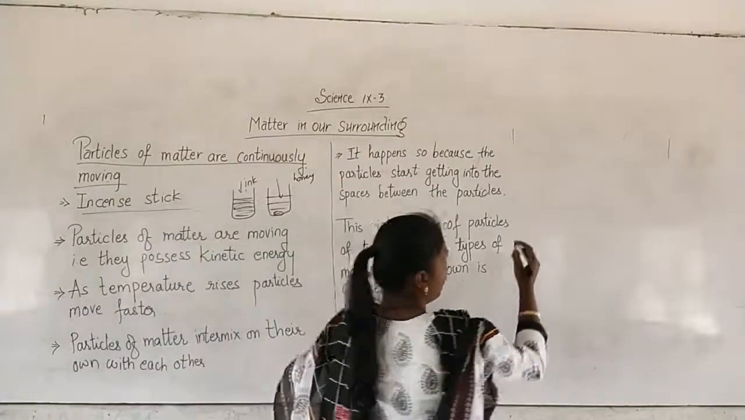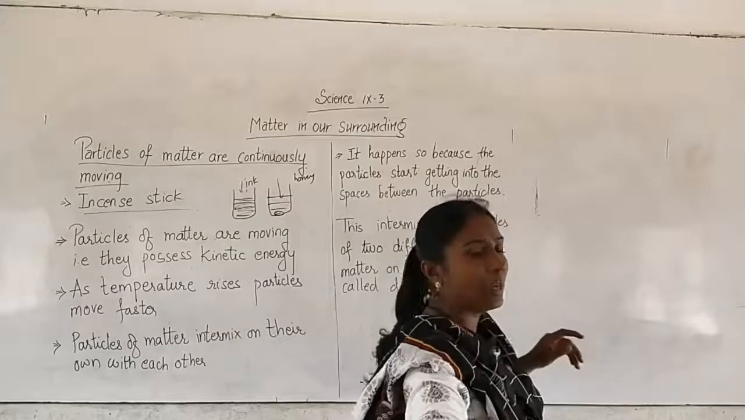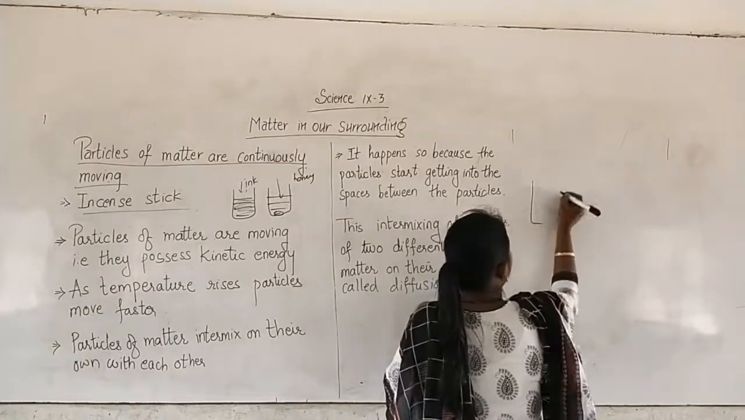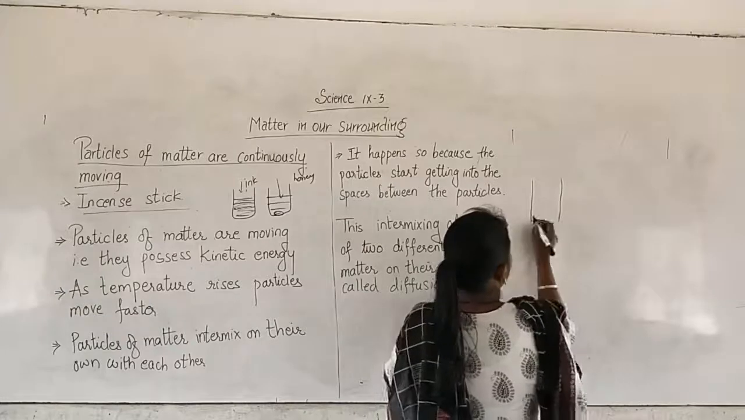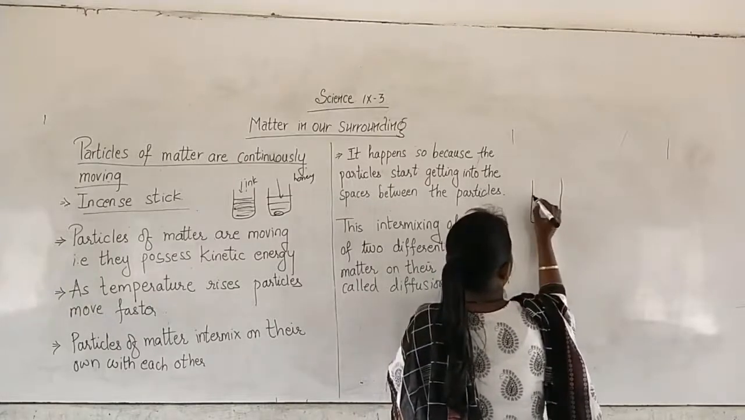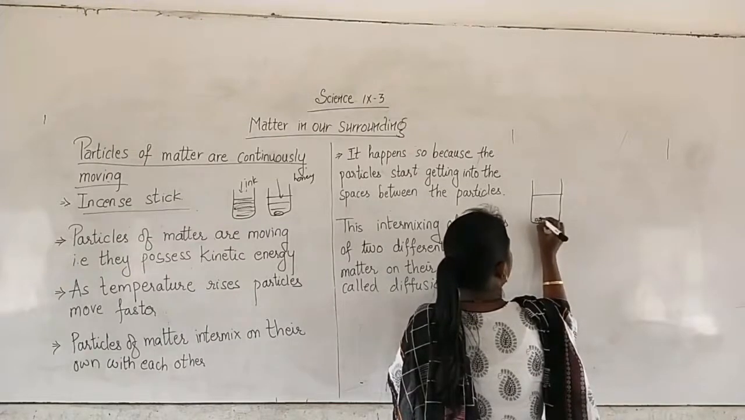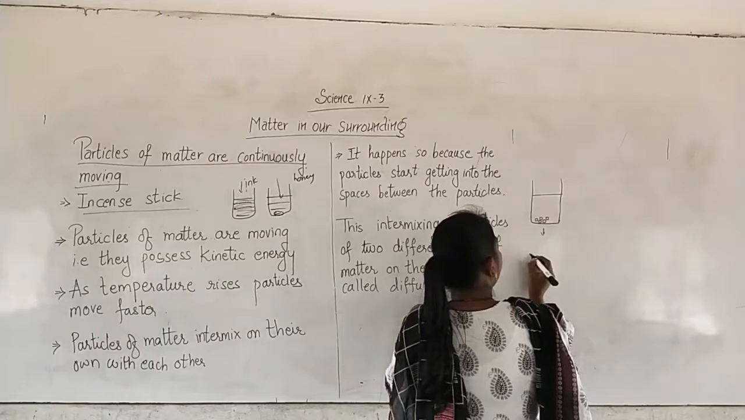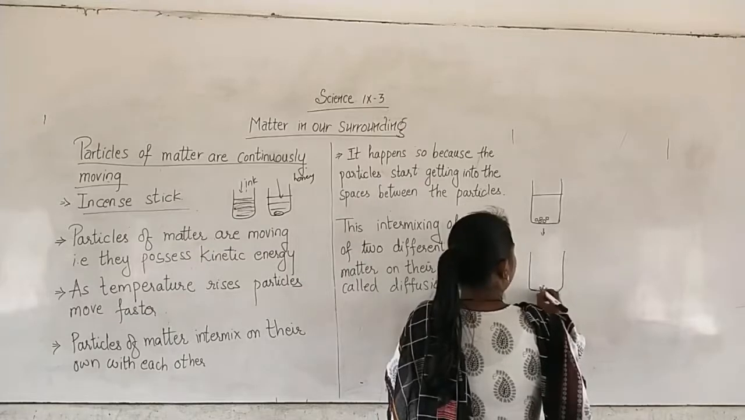Now as I said, take a beaker. You pour water in it. So this is the water. You put the sugar crystals. After some time you will find that the size of the sugar crystals goes on decreasing. It becomes small. Now why did it become small?